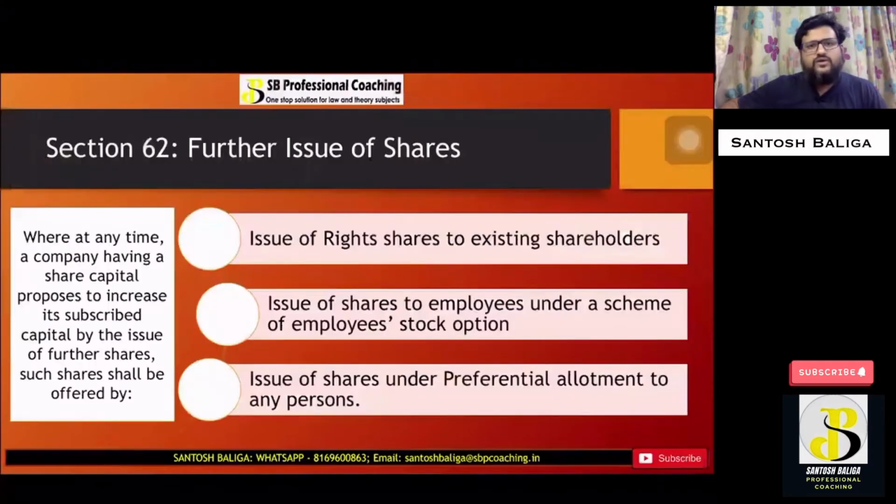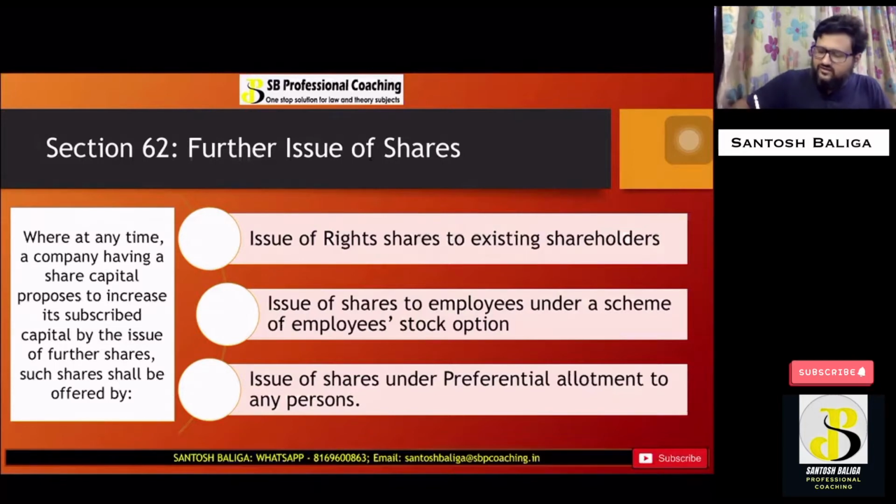Section 62 says that a company can issue further shares to its shareholders, to its members, or to the general public. Now, there are three basic routes through which this further issue of shares can be done as per Section 62. The very first route is through issue of right shares to existing shareholders.